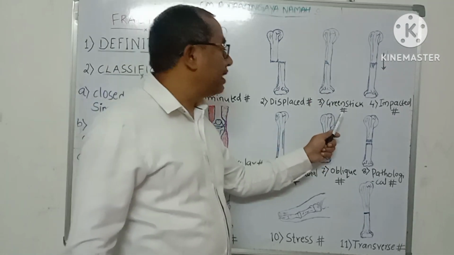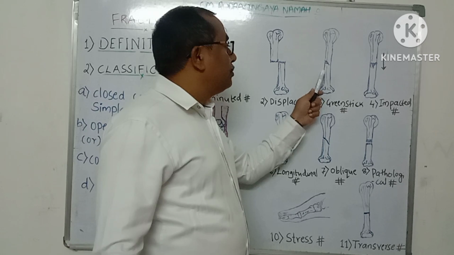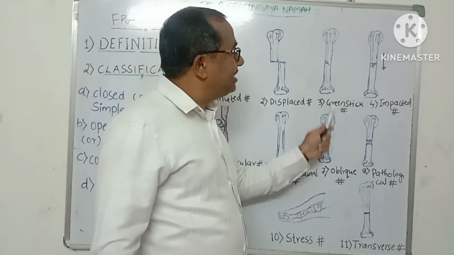It is a type of incomplete fracture in which one side of the bone is broken, while the other side is only bent or still intact.